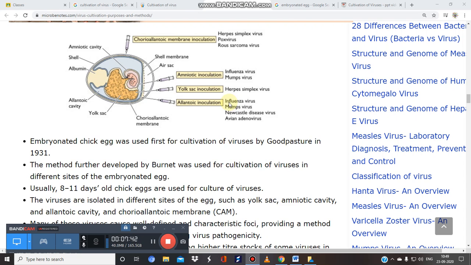For example, if we have to culture the influenza virus, where do we have to grow this virus? Yes, in the allantoic inoculation, the allantoic cavity. If we have to grow herpes virus, which is the site? Yolk sac. If we have to grow the mumps virus, amniotic inoculation is preferred.